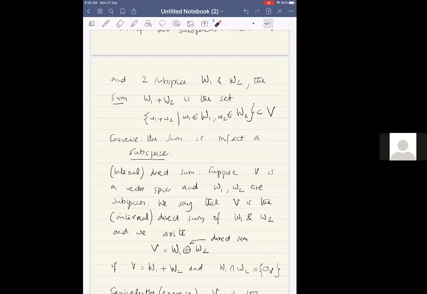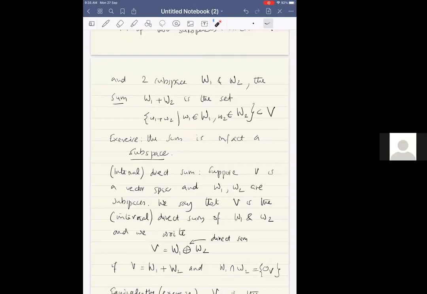Let me do this somewhat more picturesquely. You have a machine which has infinitely much time. It picks up pairs of vectors, one from the first subspace, one from the second subspace, adds them up, and plots the result as a point in the ambient vector space V, and it keeps doing it for all pairs of vectors. So you get a whole bunch of vectors in capital V. You get a subset of capital V, and that is the sum.